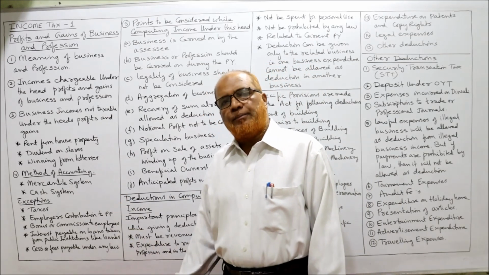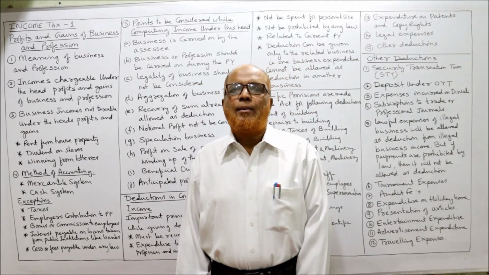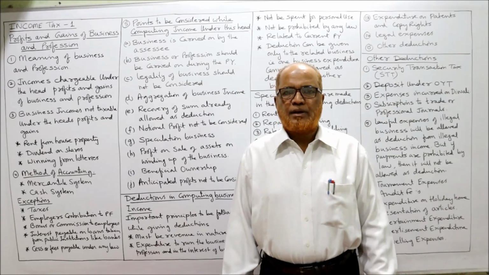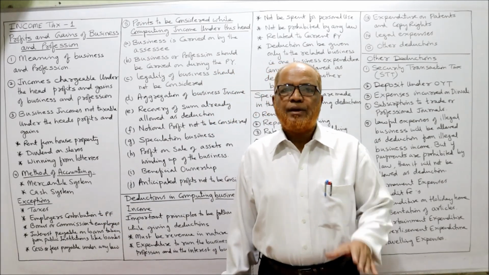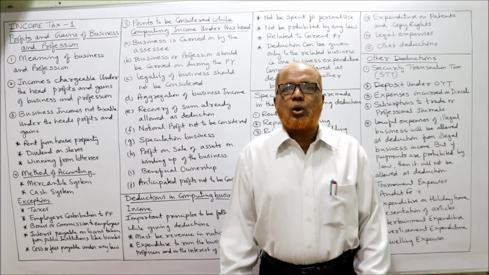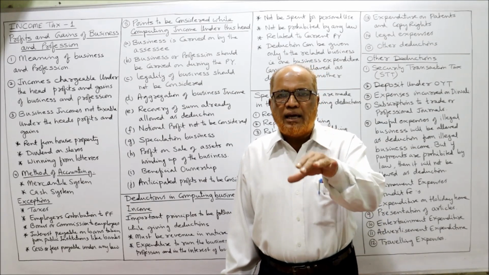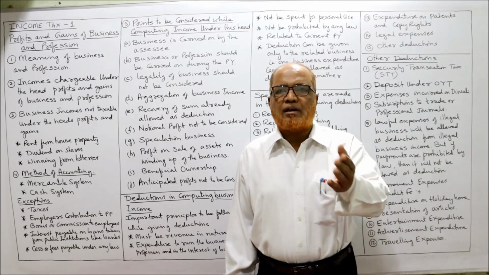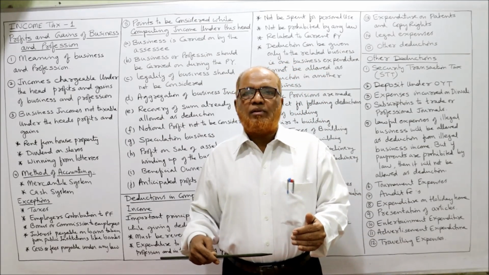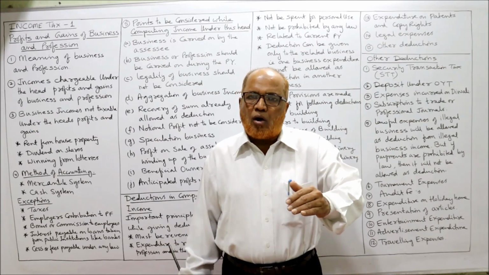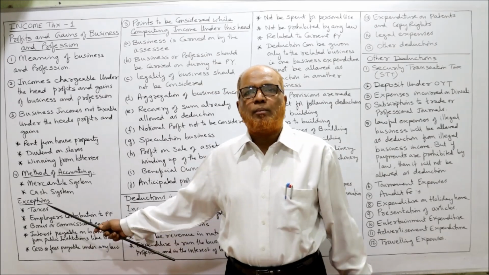Now, methods of accounting. The profits and gains of a business or profession will be computed according to the method of accounting adopted. So we have two broad methods of accounting, that is mercantile system and cash system. Mercantile system of accounting is also called accrual system of accounting, in which all expenditure and all incomes of the previous year will be taken, whether received or not, whether paid or not. So this method is called mercantile system.